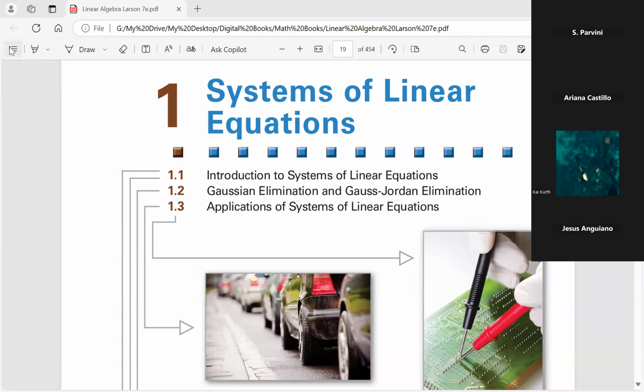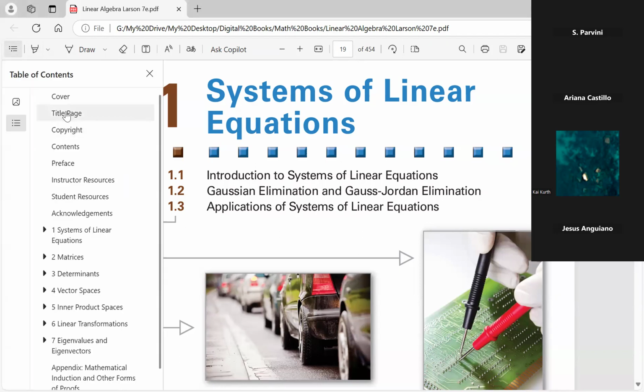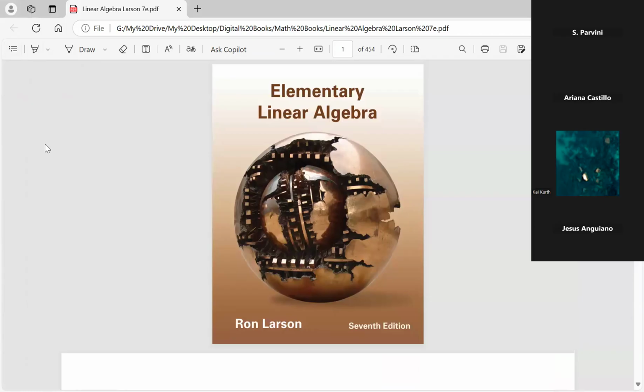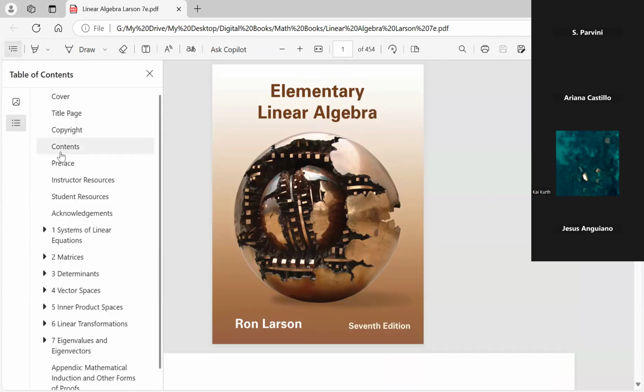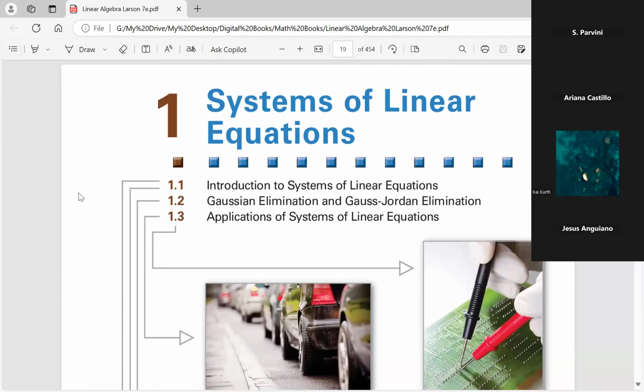So in here, there you go. This is just the cover page of the book that we are using, by the way. It's Linear Algebra by Ron Larson, 7th edition. This is the table of contents and resources. We're going to start in chapter 1. Now, chapter 1 has 3 sections.